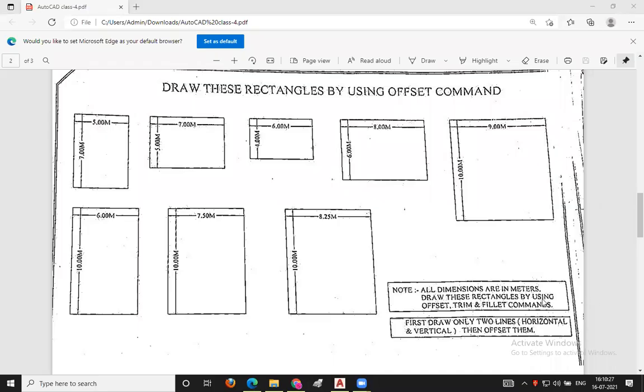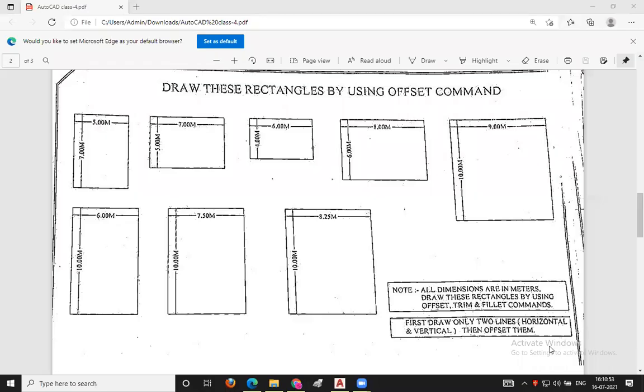Then draw these rectangles by using the offset, trim and fillet commands. We will be majorly using the offset command here, and after that we will also be using the trim and fillet commands. What is the keyword for the trim command? T double enter, not TR double enter, is the keyword for the trim command.